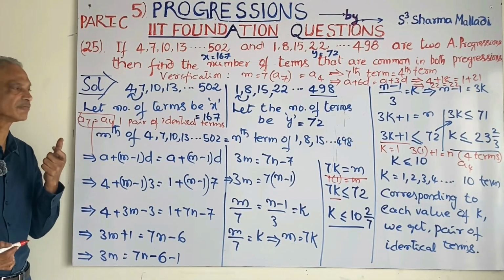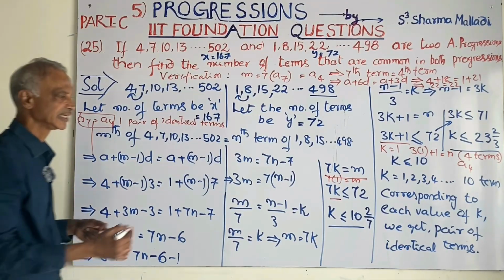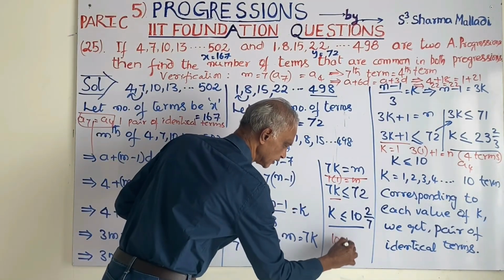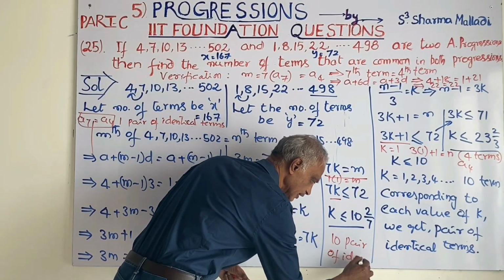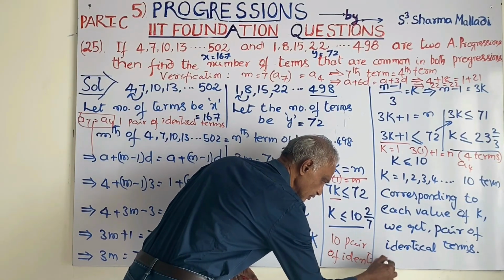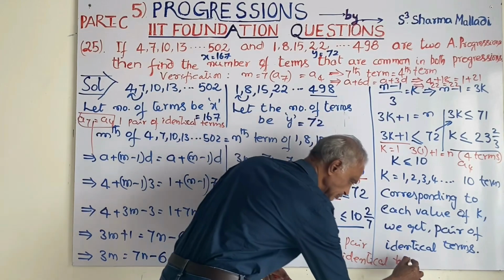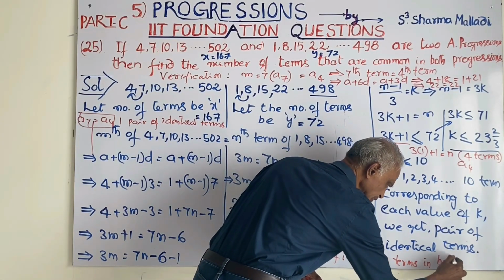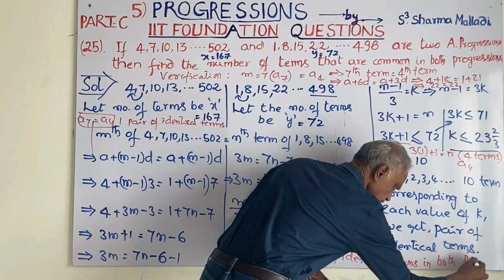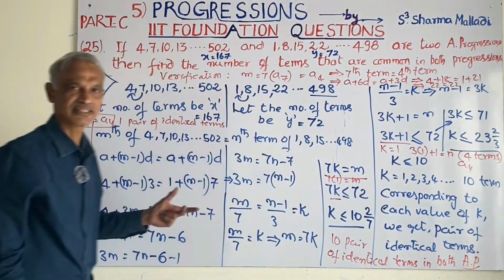How many pairs of identical terms will be there? 10 pairs of identical terms will be there in both APs, the progressions.